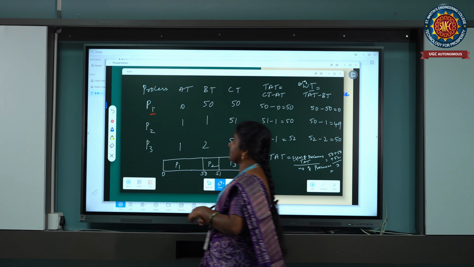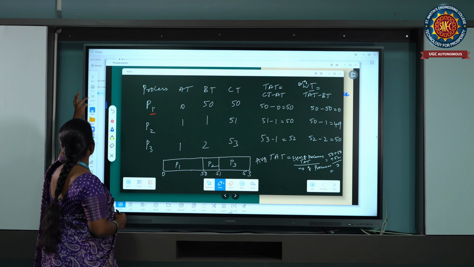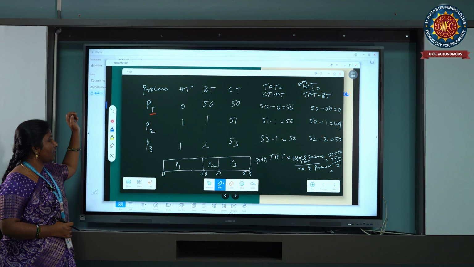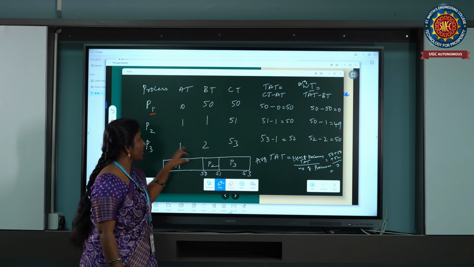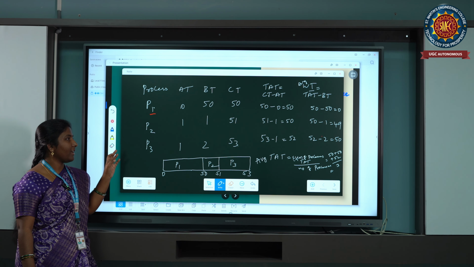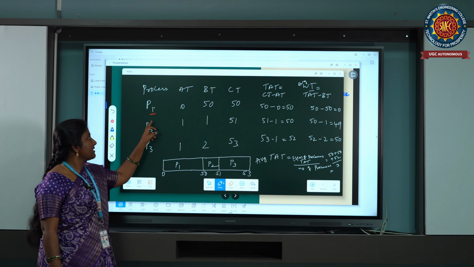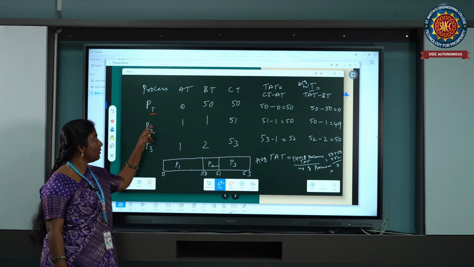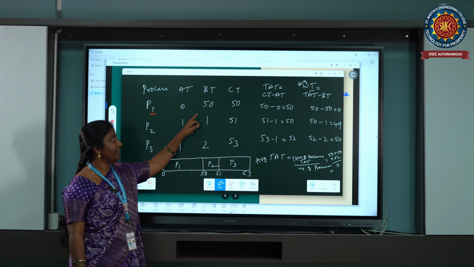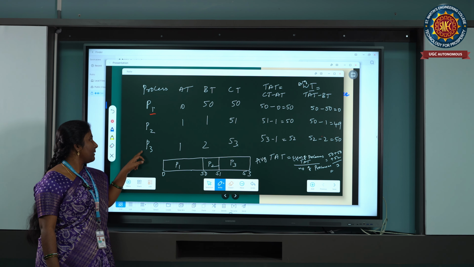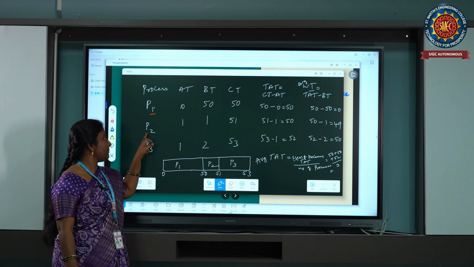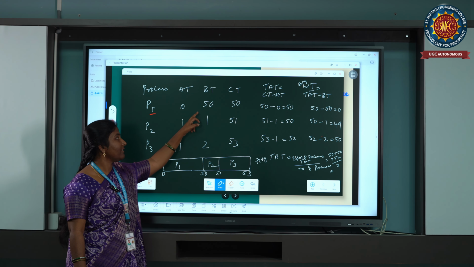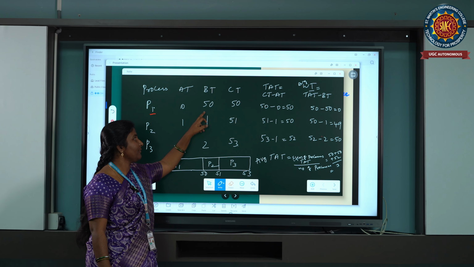Now let us go to the second scheduling algorithm called SJF. But before that, if you observe this Gantt chart, what is the problem we are facing with FCFS? The burst time given for P1 is 50, P2 is 1, and P3 is 2. For execution of P1, it takes 50 milliseconds, whereas P2 and P3 take less time. P2 takes only 1 millisecond and P3 takes 2 milliseconds. But P1 takes a much longer time for its execution.